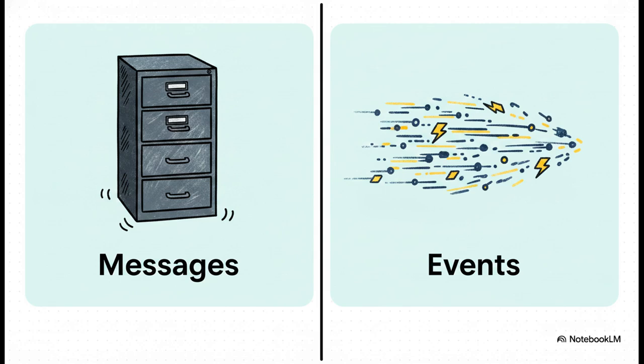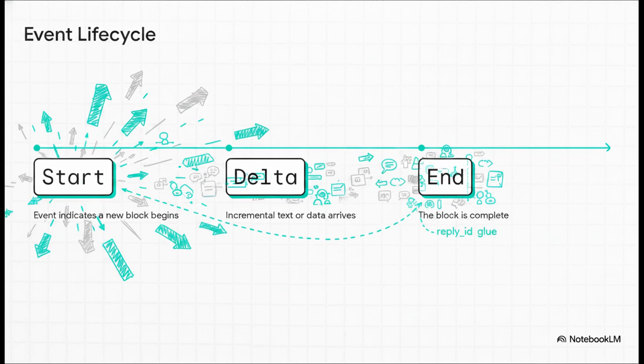user interfaces. And every single piece of streaming content in AgentScope follows this universal lifecycle pattern. It kicks off with a start event, which is immediately followed by a rapid-fire sequence of delta events carrying these tiny micro-moments of text or data, and then it wraps up with an end event. But the essential glue holding all of these rapid firings together is a shared reply ID. That ID links every single micro-event straight back to the ultimate message it's actively helping to build.